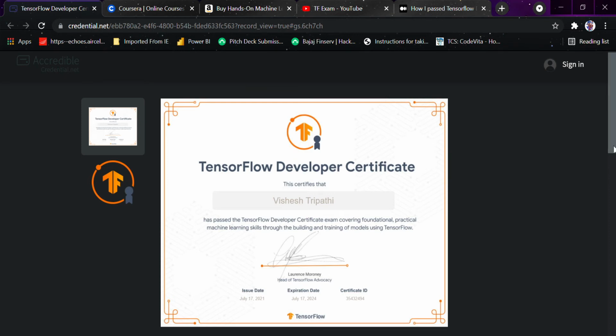So today I will be telling you how I passed my TensorFlow Developer Certificate exam and how you can pass too. This is the certificate and digital badge I received from TensorFlow a few hours ago. It has been signed by the head of TensorFlow Advocacy, and this exam covered the basic training models and the building blocks of artificial intelligence and machine learning frameworks of TensorFlow. It covered topics like computer vision, natural language processing, and time series.